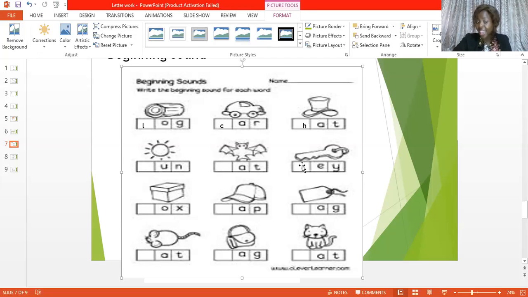We have letter K here. We have what? This is a box, isn't it? We have ox here. So you add the letter B here to make it a box. Cap. This is a cap. Letter C, we have letter C here. Cap. To complete it, this is a tag. You have tag on your clothes. Okay?